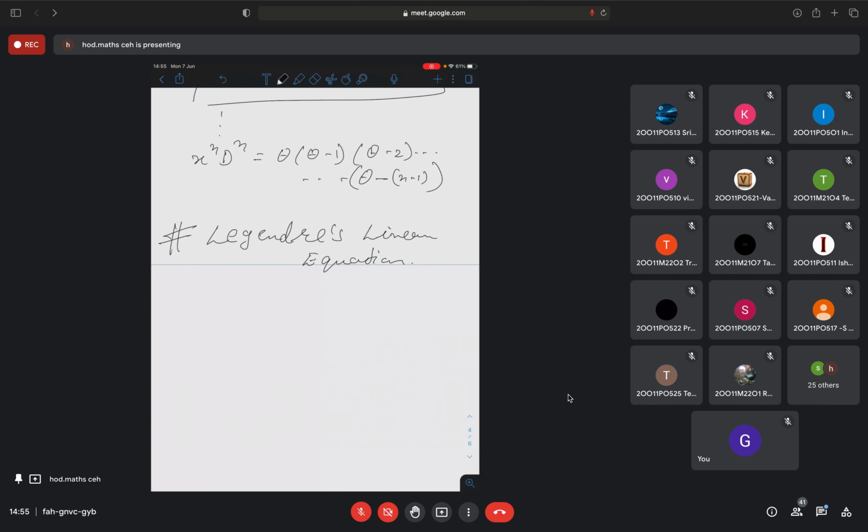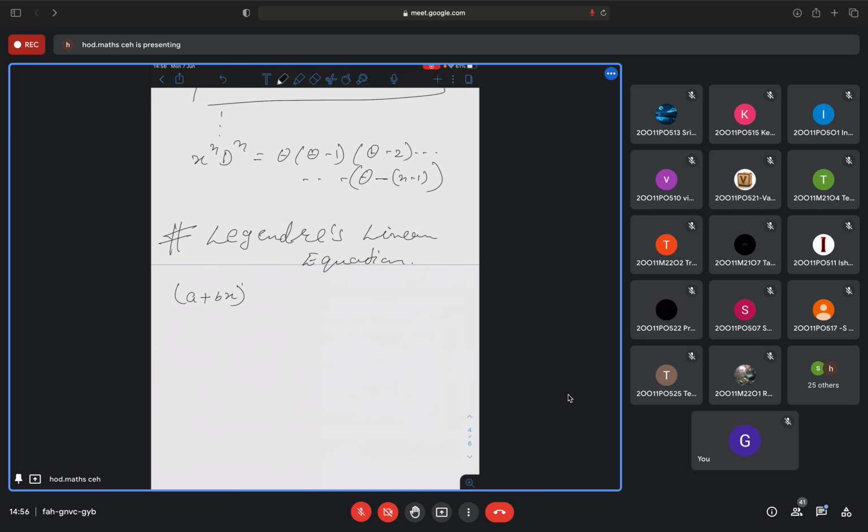What is this Legendre's equation? It will be of the form (a plus bx) to the power n, d^n y by dx^n, plus some constant times (a plus bx) to the power n minus 1, d^(n-1) y by dx^(n-1), and so on up to pn y is equal to q of x. This kind of differential equation is called Legendre's linear equation, and as you can see, you have a variable multiplied with the derivatives. So this is a variable coefficient problem.